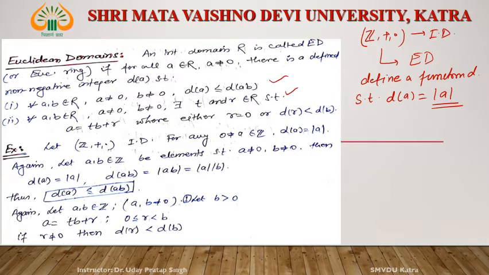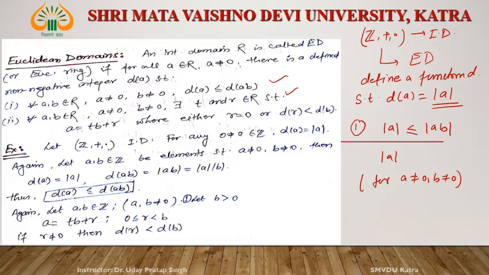So first one, what is the relation between mod a and mod ab? Mod a is always less than or equal to mod ab. This condition is true for a not equal to 0 and b not equal to 0. Yes, it is true.